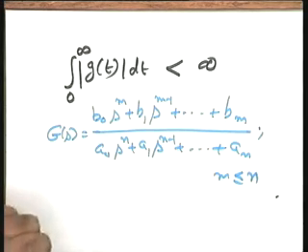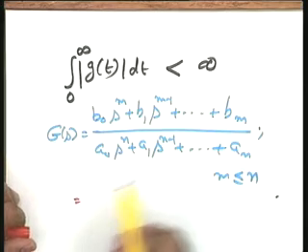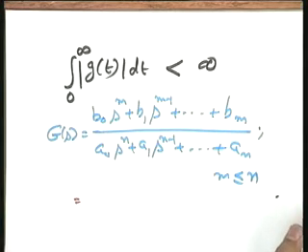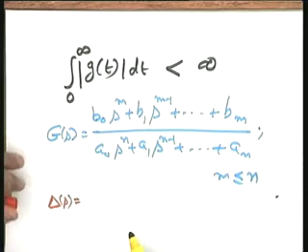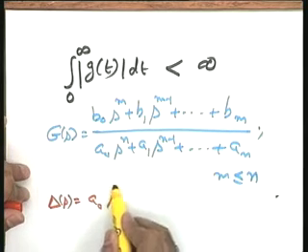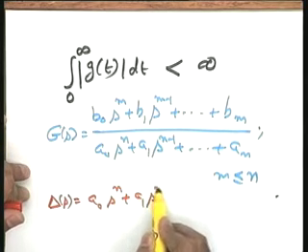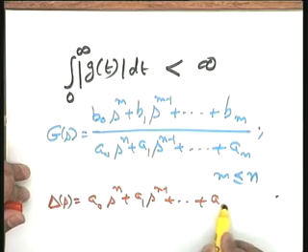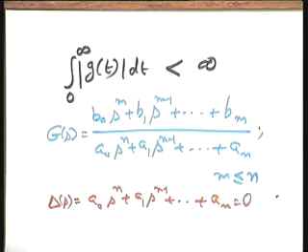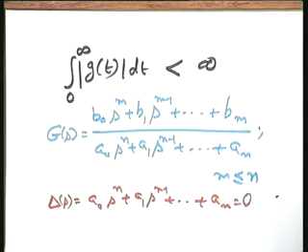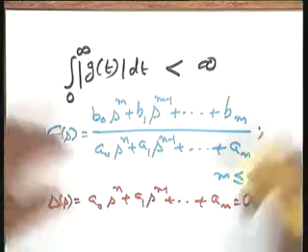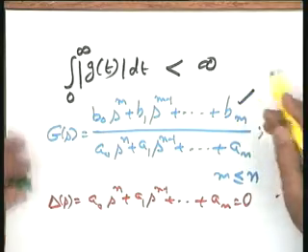Now, look at this. If I take the partial fraction expansion of this, in this particular case, please note the characteristic equation of the system is delta S equals A naught S to the n plus A 1 S to the n minus 1 plus A n equal to 0. This is the characteristic equation of the system, and the roots of this characteristic equation give you the poles of this transfer function.